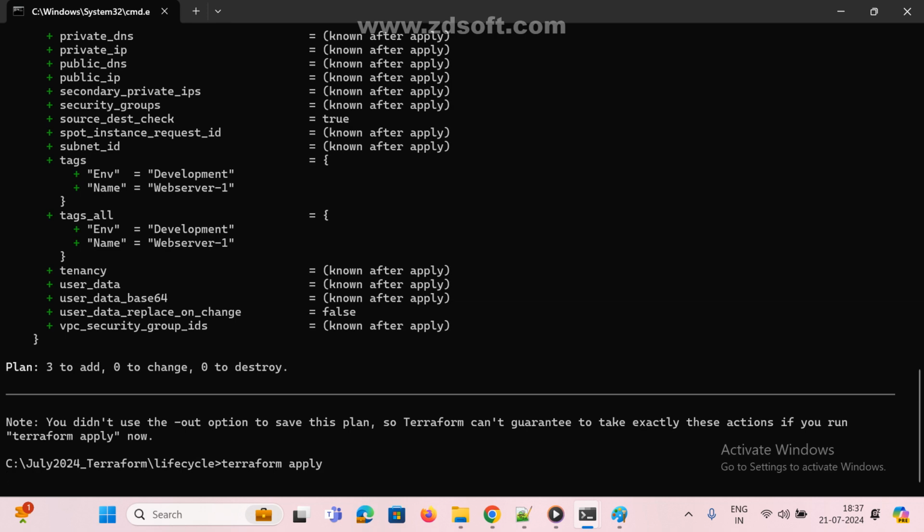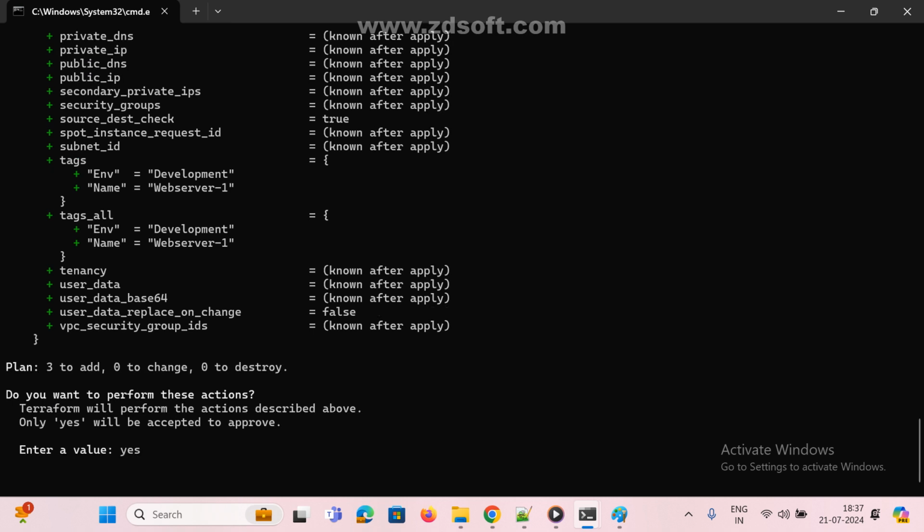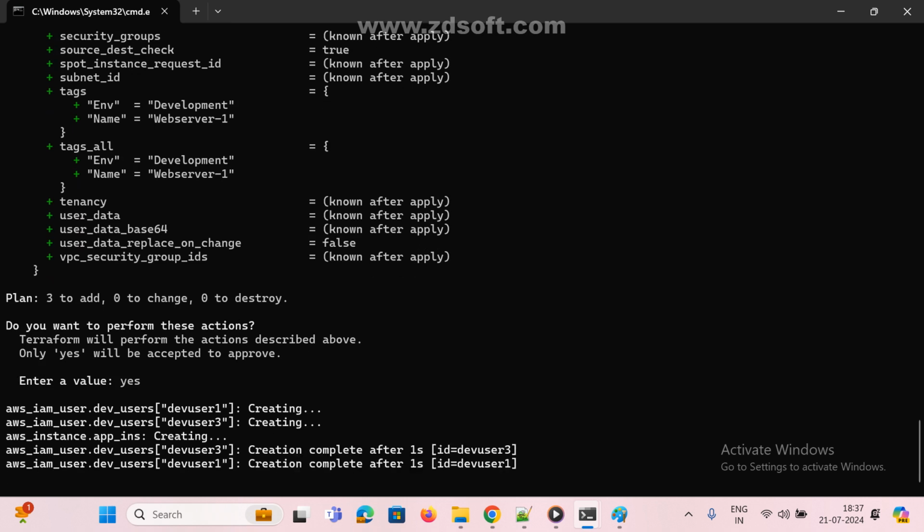Now, lifecycle means there are three options: create before destroy, prevent destroy, and ignore changes. Create before destroy means I am going to modify something. What is the meaning of create before destroy? Anyone? From the name itself we can easily understand.